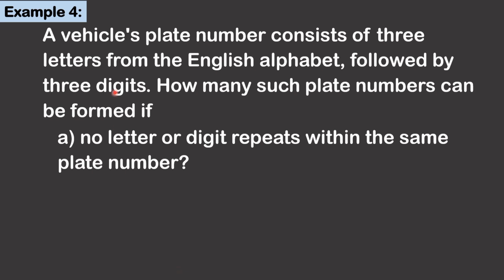A vehicle's plate number consists of 3 letters from the English alphabet followed by 3 digits. How many such plate numbers can be formed if no letter or digit repeats within the same plate number? There are 6 places or positions since the vehicle's plate number consists of 3 letters followed by 3 digits. There are 26 letters in the English alphabet.